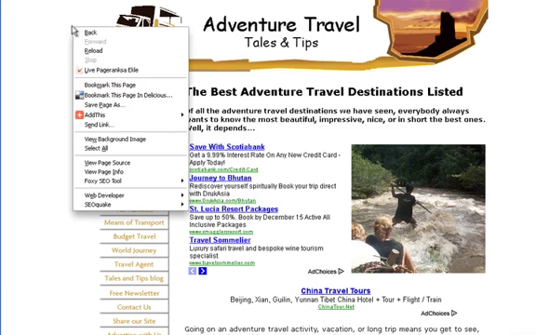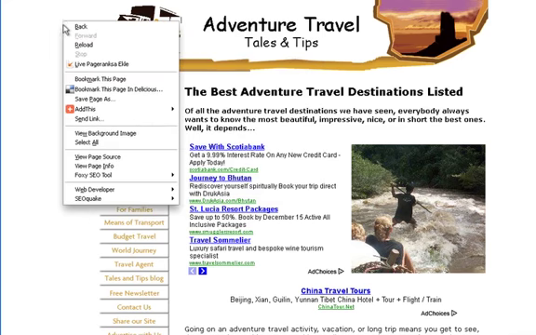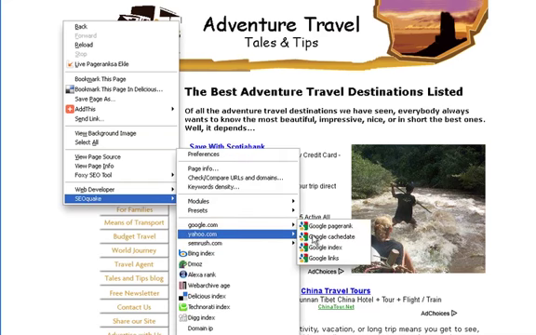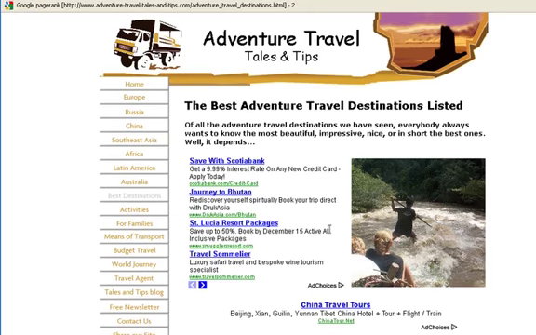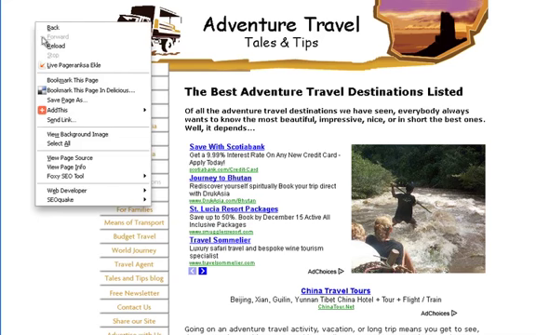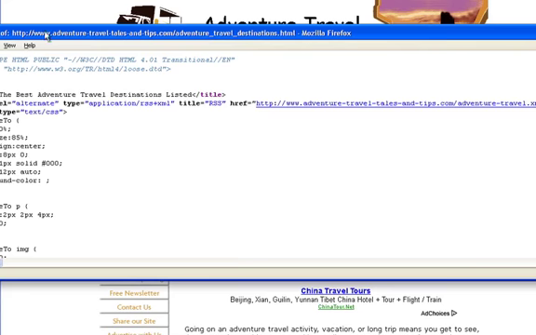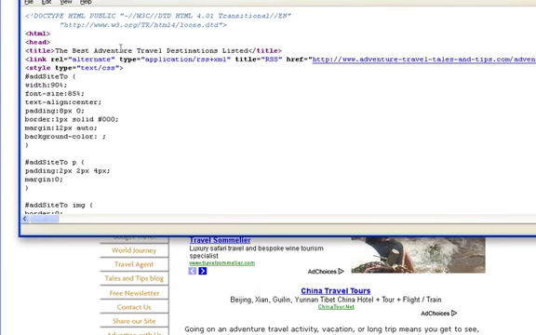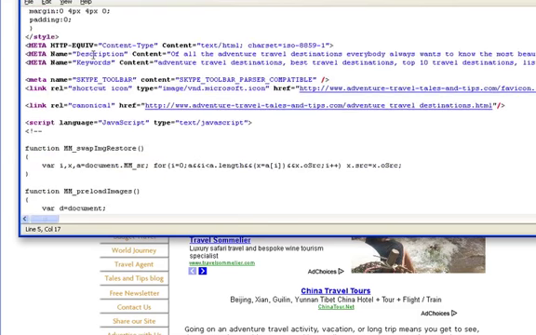First of all, let's look at the page rank. Okay, page rank 2 is very low, but they're at the top of Google. So, new page source. Best adventure travel destinations. So they're calling it adventure travel destinations. That's what you're searching for. That's what you're going to get. So you see the similarity that's going on here.